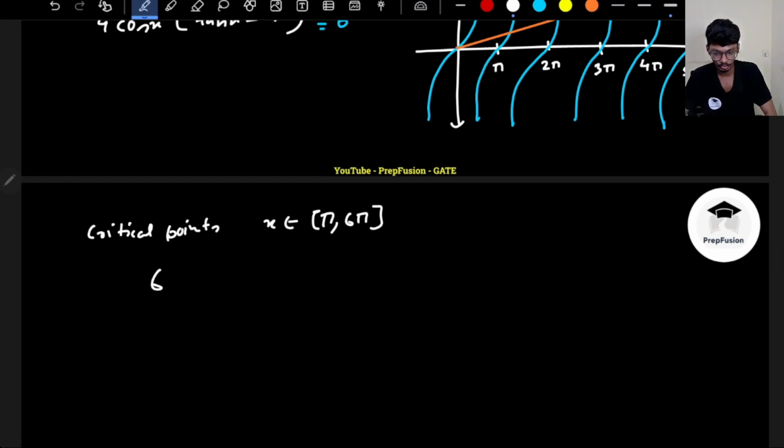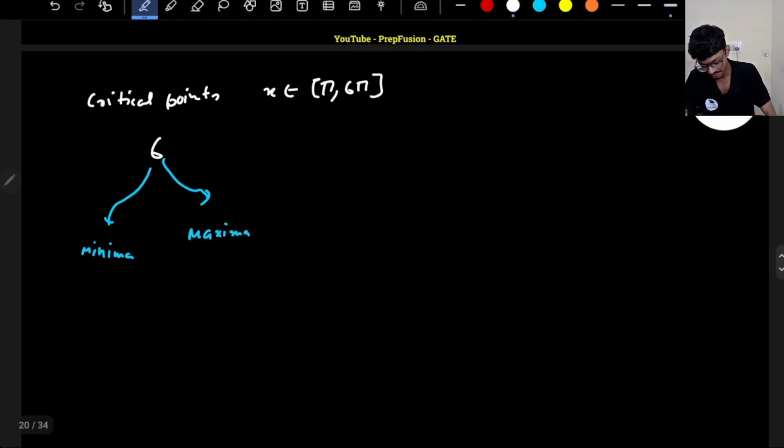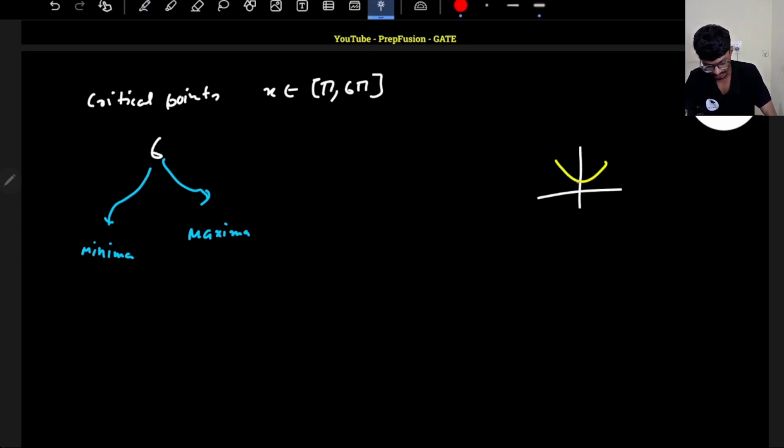Either it can be maxima or minima, out of which how many are maxima and how many are minima. How can I comment about the maxima and minima, right? So again, we have to go to the slope concept. What is the slope concept basically? If you remember the slope concept, if I have a minima, that means the slope previously, just before this, is negative, and it became positive.